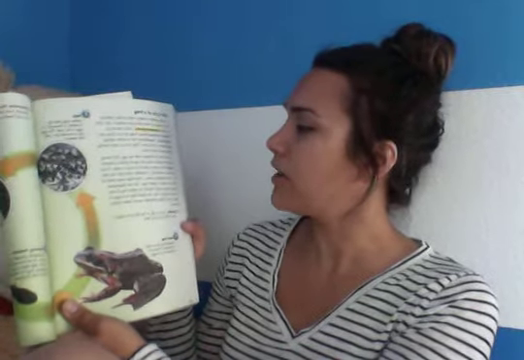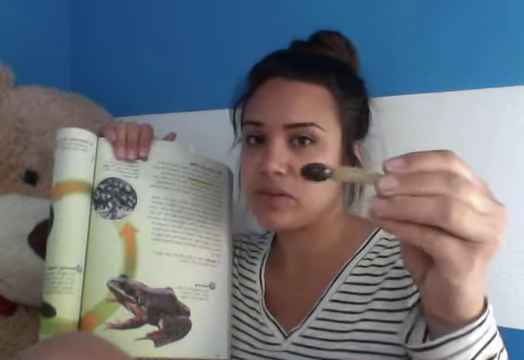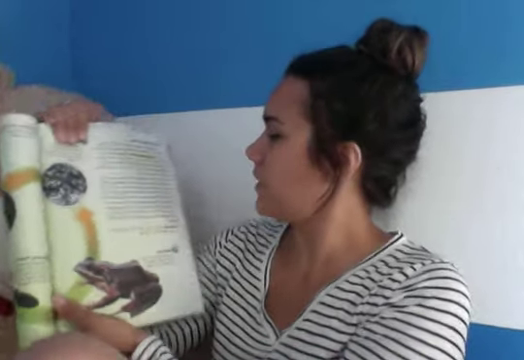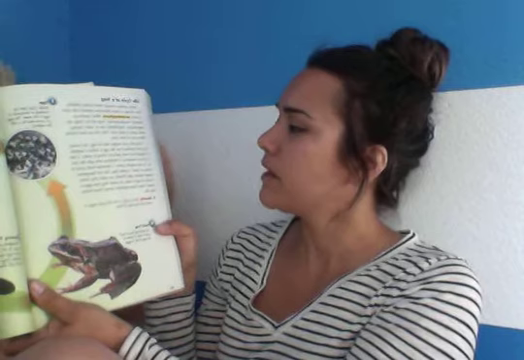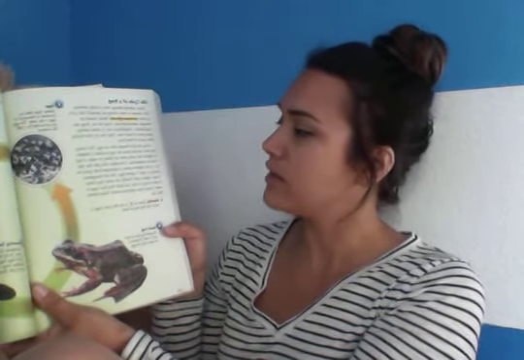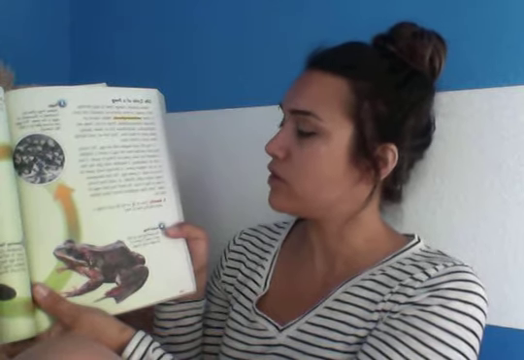The young frog hatches from the egg and is called a tadpole. Ta-da! He has gills that he breathes with instead of lungs, so he has to live in the water, and he's got a little tail so he can swim around. The tadpole has body parts for living in water, like that tail I was talking about. It has a tail for swimming, and it breathes with gills like fish do.